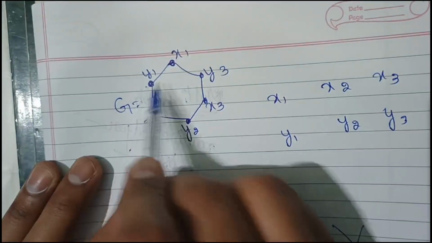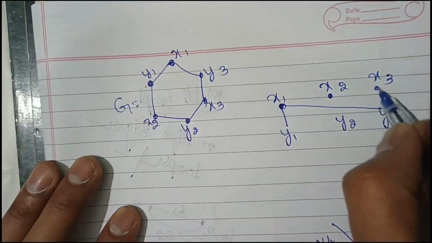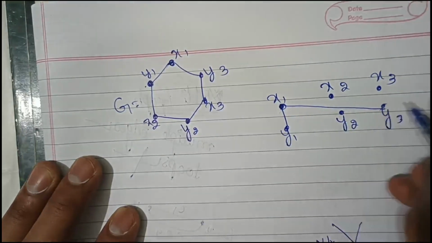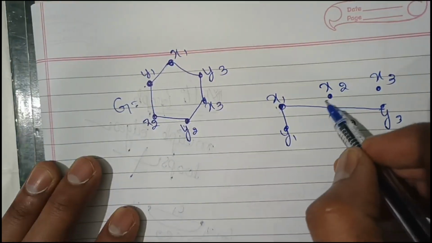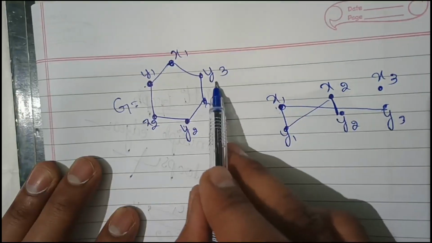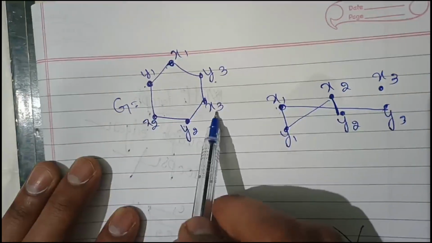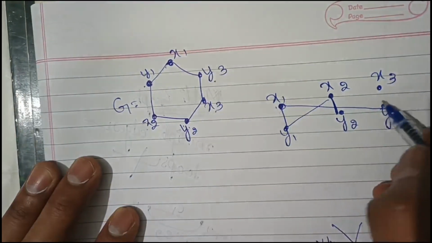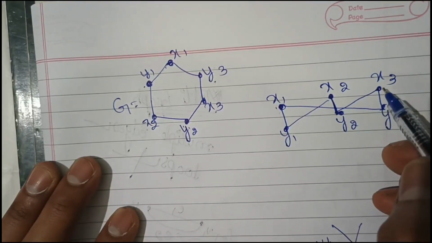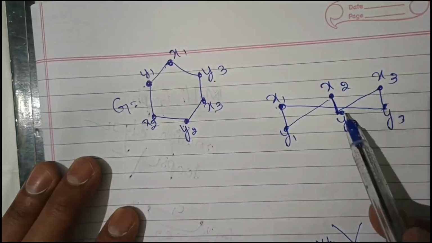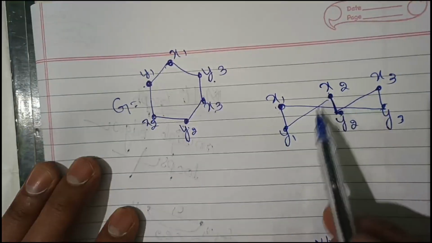So x1 will be connected to y1 and y2. First you should draw the vertices here. Okay. X1 will be connected to y1 and y3. Next x2 will be connected to y1 and y2. Next y3 will be connected to x1 and x3. Sorry, x3 will be connected to y3 and y2. x2 will be connected to y2 and y1.